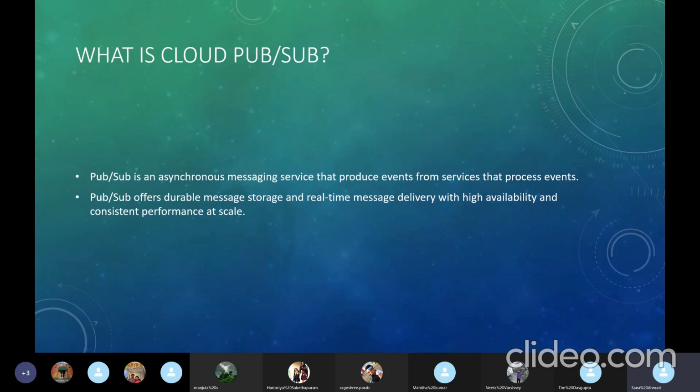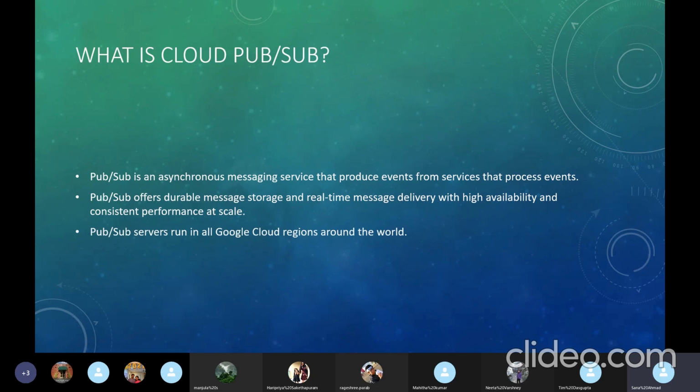And as I said, it is a real-time message delivery with high availability and consistent performance at scale. Here we can say that it has really good performance. We could handle millions of messages at a single time. So we are sure that it's going to perform really well, and the availability would be quite good. So we don't have to worry about something getting mishandled.